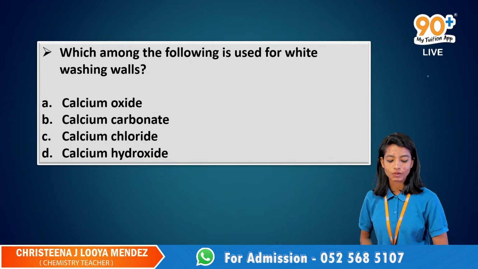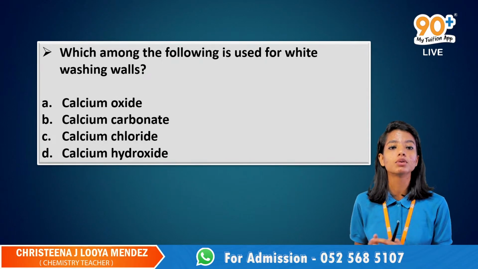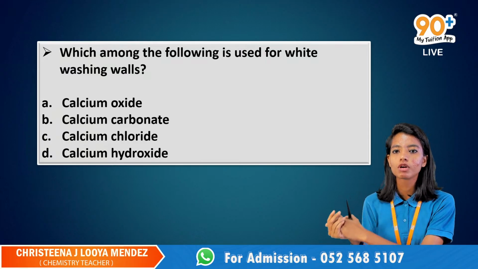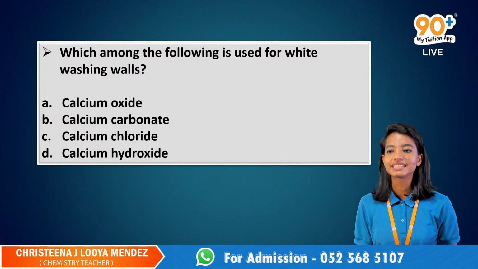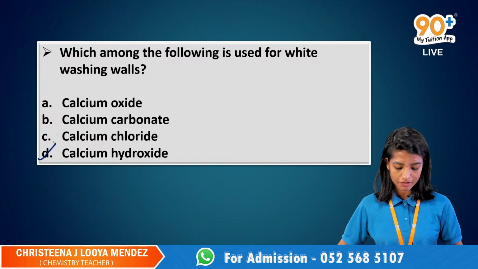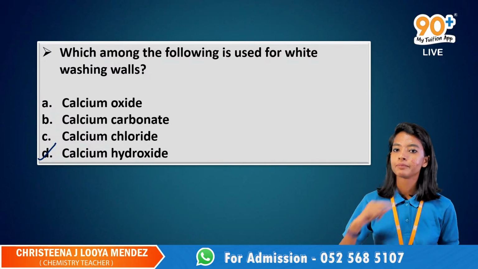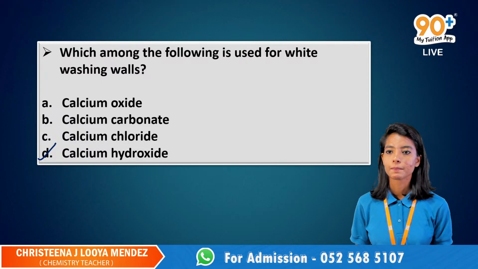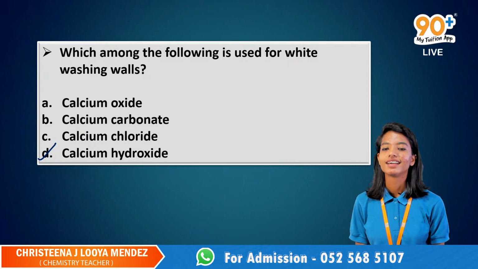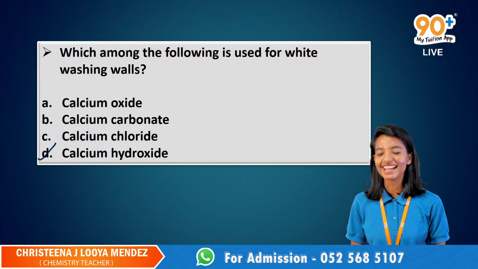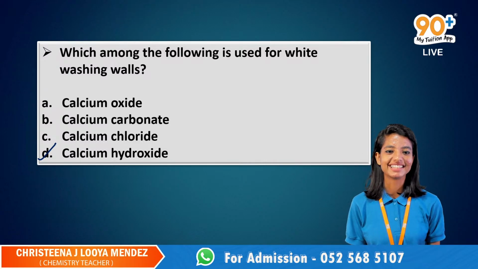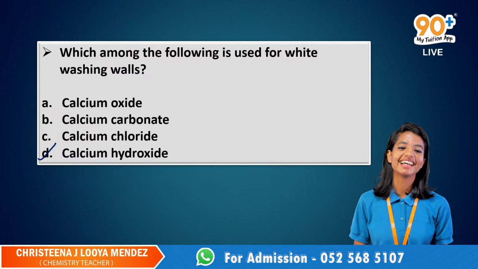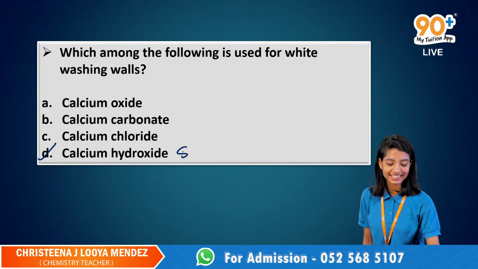So the last one. Which among the following is used for whitewashing walls? For whitewashing walls, what do we use? We always use calcium hydroxide. What is the other name given for calcium hydroxide? Ma'am, I can see many hand raisers, so it's very tough, but I'll go with Manish. Manish. Yes, Manish. What is calcium hydroxide? It is like a lime. Very good.